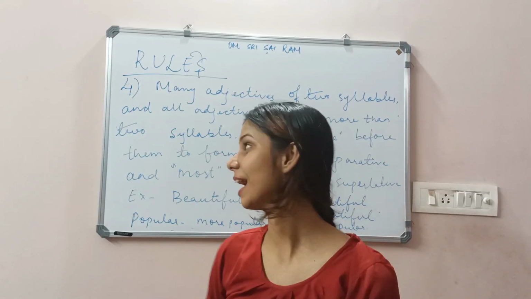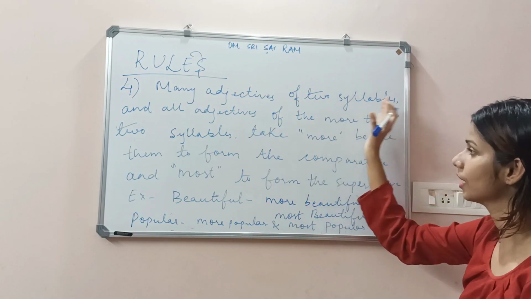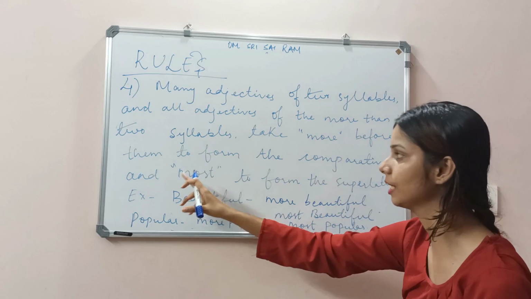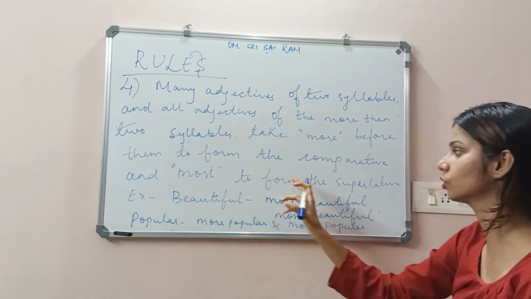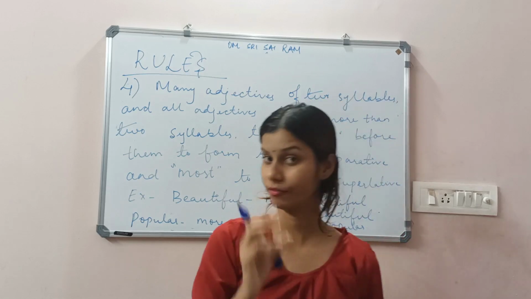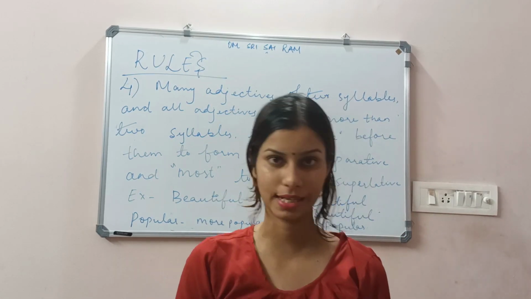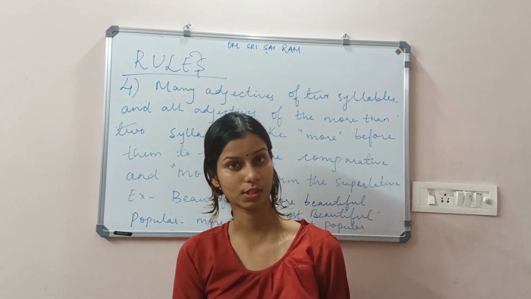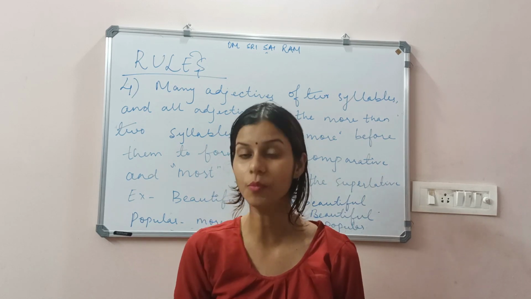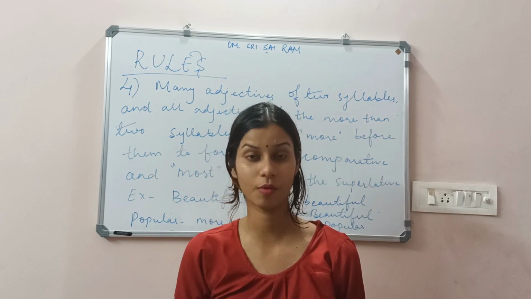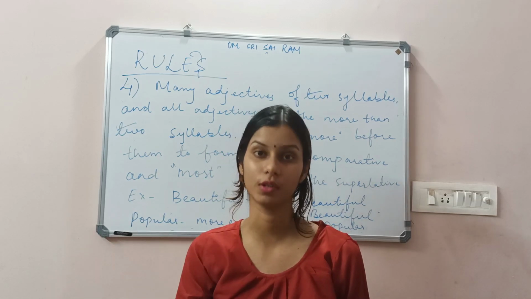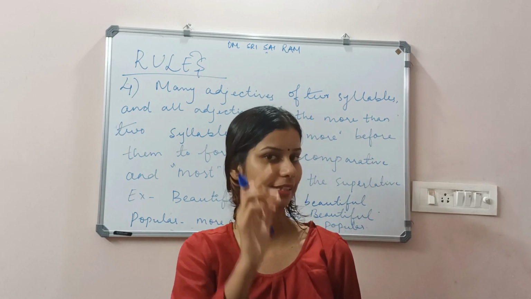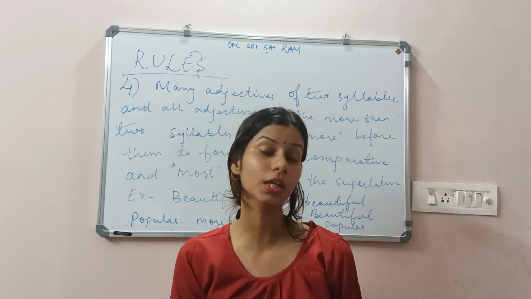The last rule is that many adjectives of two syllables and all adjectives of more than two syllables take more before them to form the comparative and most to form the superlative. When the positive degree has more than one syllable, we will use more and most. More is used for the comparative form, most for the superlative form. For example, the word beautiful has more than one syllable. So under comparative you use more beautiful, under superlative you use most beautiful.